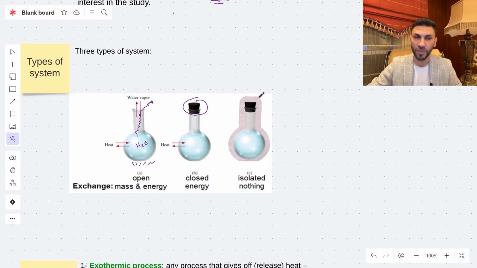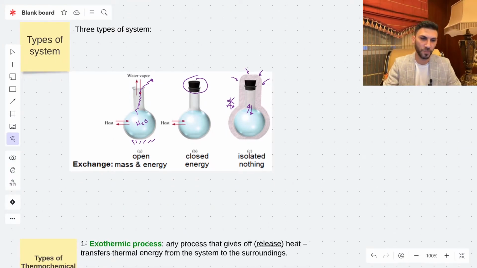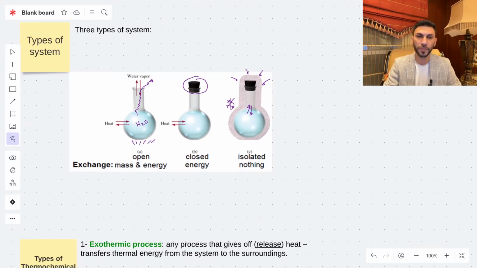And the last type of the system is the isolated system. As you can see here, it's completely isolated. There is no exchange in mass. The water vapor will stay inside, and there is no exchange in heat. It's called the isolated system. These are the three types of the system.